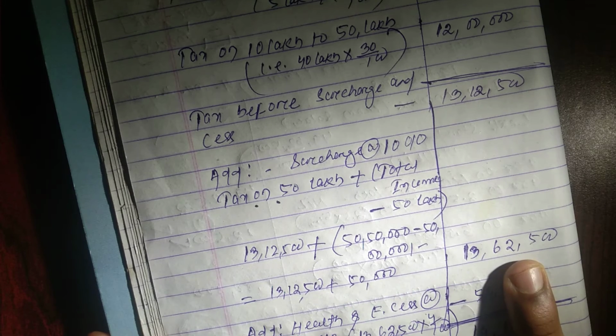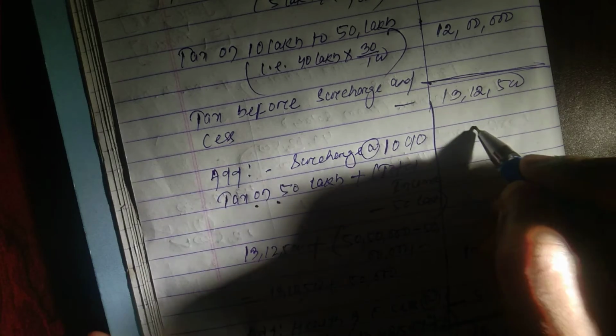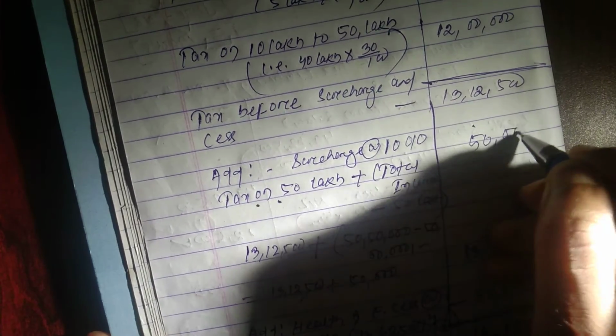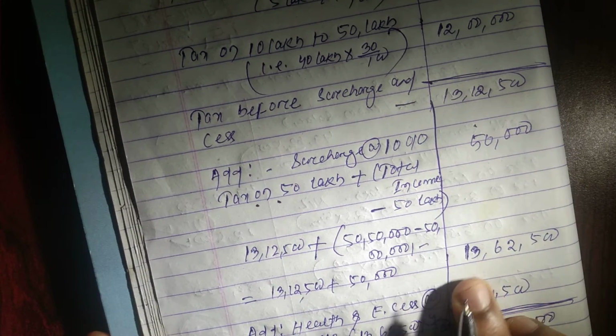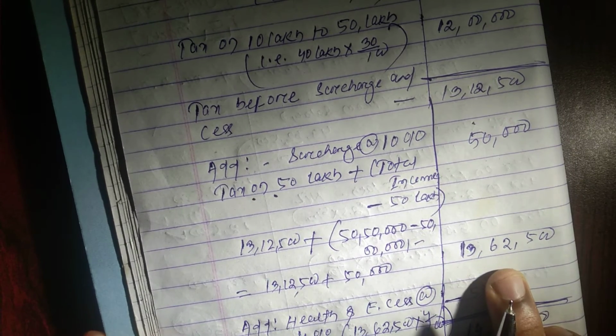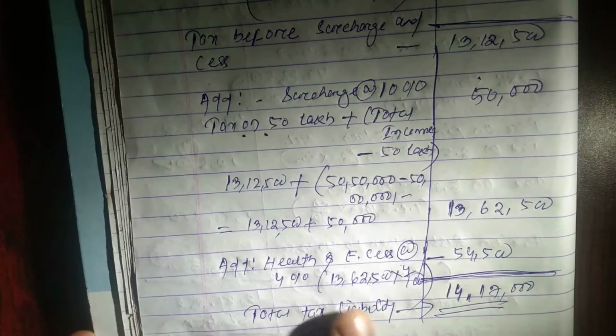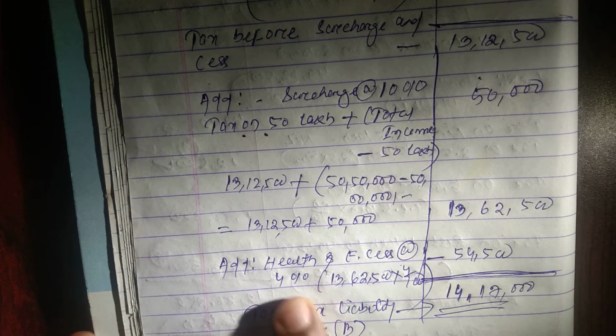So surcharge will be 50,000. So in this way the tax liability will be 13,62,500, and then add health and education cess, that is